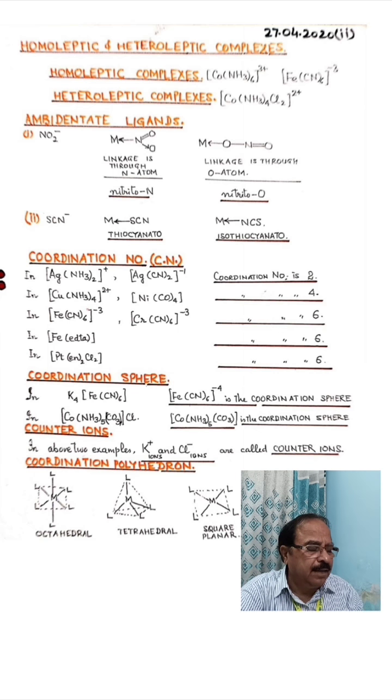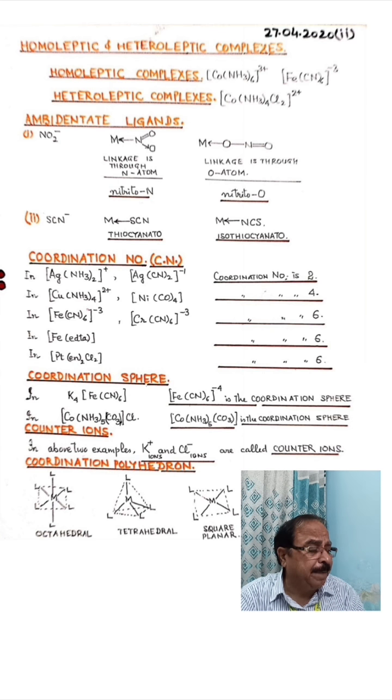homoleptic and heteroleptic complexes. Okay, look at the examples of homoleptic complexes. You will find in both these complexes only one type of ligand is ligating with the central metal ion. In the first example, 6 ammonia ligands are ligating with the cobalt cation.